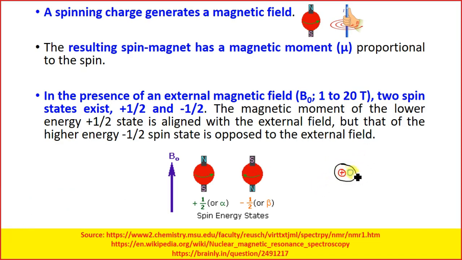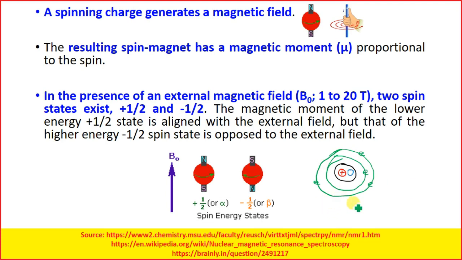This is in the case of hydrogen atoms, okay, and this black boundary is the nucleus. Then outside we have electronic orbitals, okay. So this is the general structure of an atom.